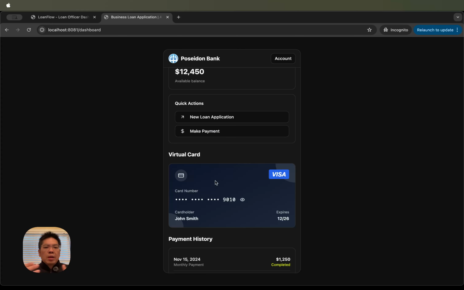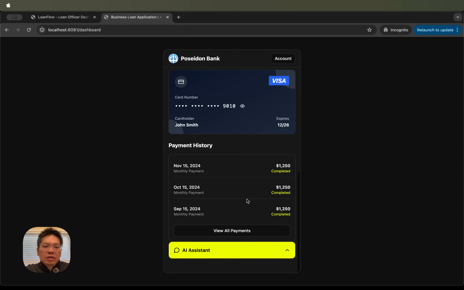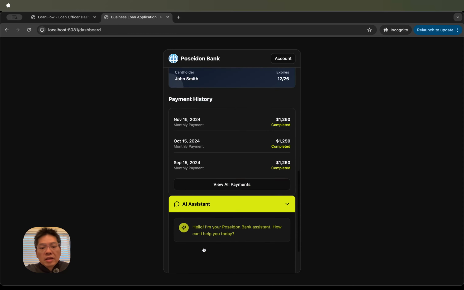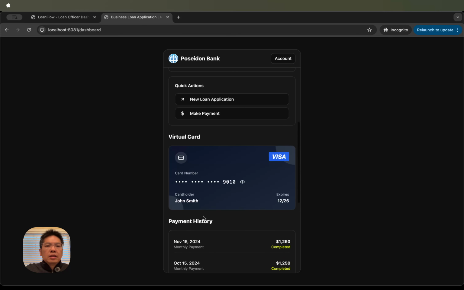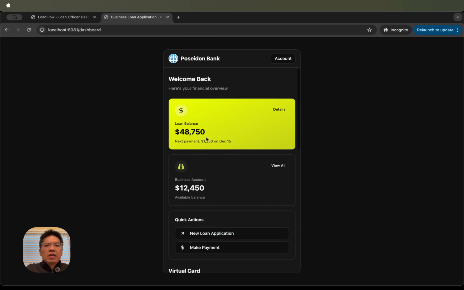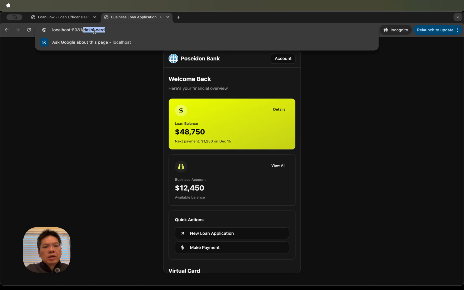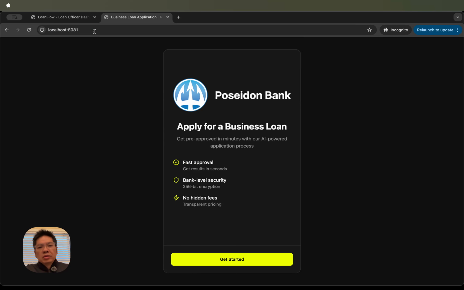And if there's some type of virtual debit card or credit card issued against the loan account, that information is going to show up right here, right? Payment history. And again, we're integrating AI in here so that the user can ask for any information about his account. And everything we have seen here is totally customizable and white label enabled for any lenders or banks that want to work with us.